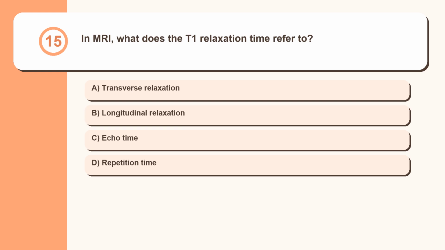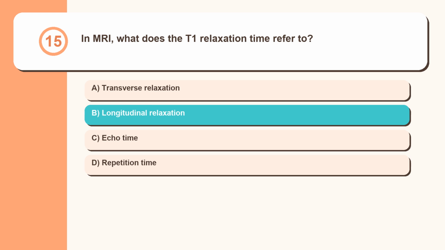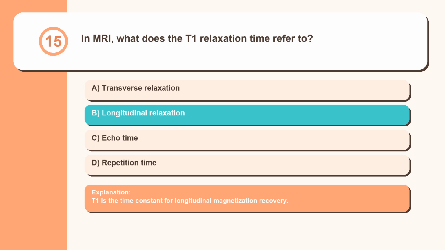Question 15. In MRI, what does the T1 relaxation time refer to? Transverse relaxation, longitudinal relaxation, echo time, repetition time. T1 is the time constant for longitudinal magnetization recovery.